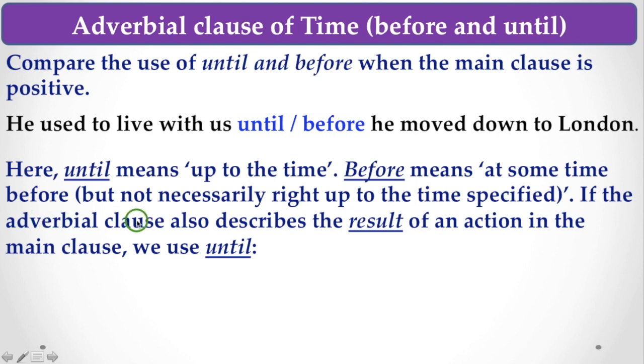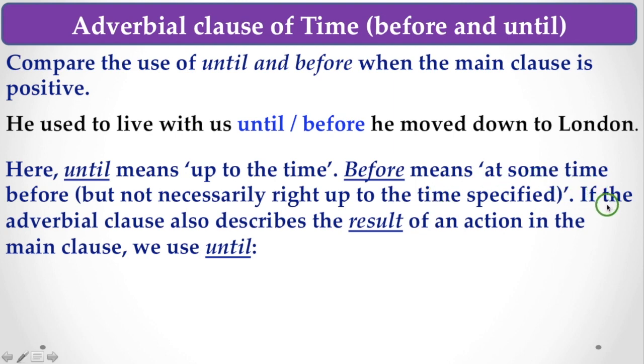If the adverbial clause also describes the result of an action in the main clause, we use until. So here these two, until and before, both are applicable, but there is a difference. If we use until, we mean up to the time, but if we use before, we mean at some time before, but not necessarily right up to this time, or no specified time is referred to.